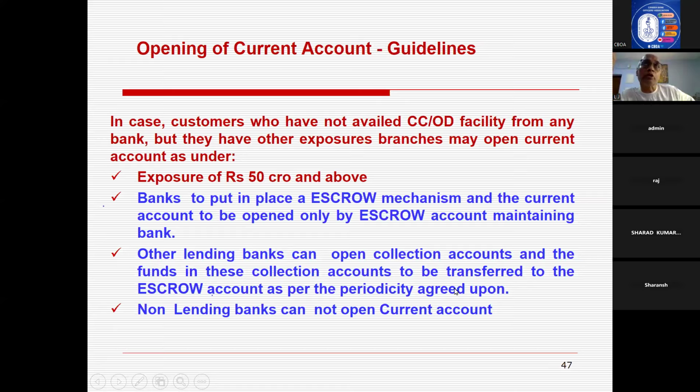There, if you see, for 5 crores and above ODOCC, the funds have to be transferred from the collection account to the ODOCC account of the bank which has the current account within 2 working days. Here, for 50 crores and above exposure other than ODOCC, an escrow mechanism is to be opened. The bank which has the escrow account only should have the current account of the borrower. Other banks in that escrow mechanism can open collection accounts with the condition that the funds are to be transferred to the escrow account, to the escrow maintaining bank, as per the periodicity agreed upon in the escrow mechanism.